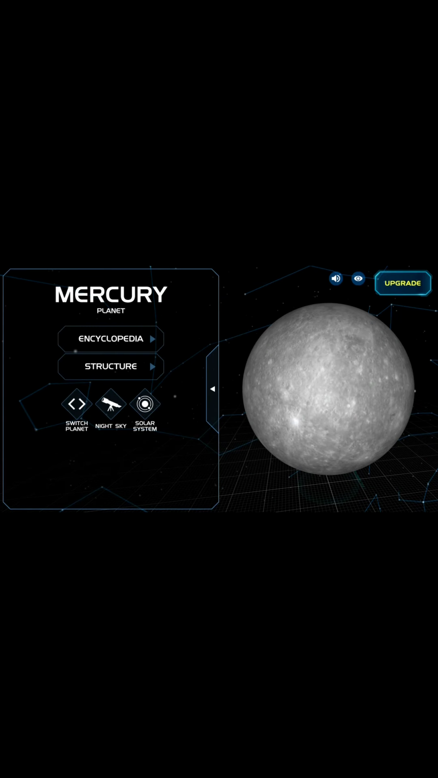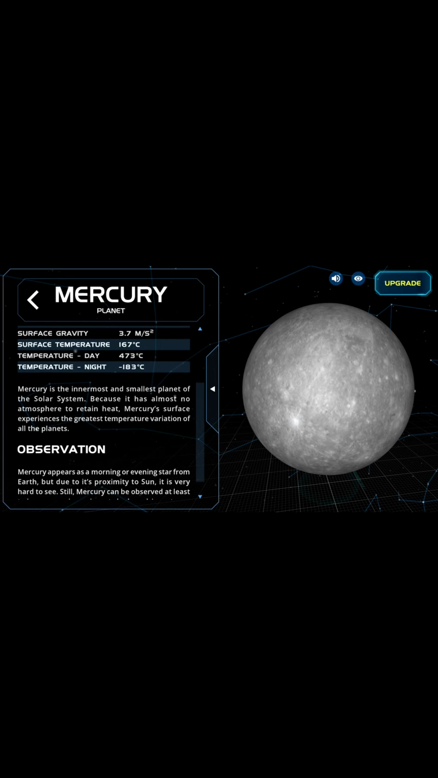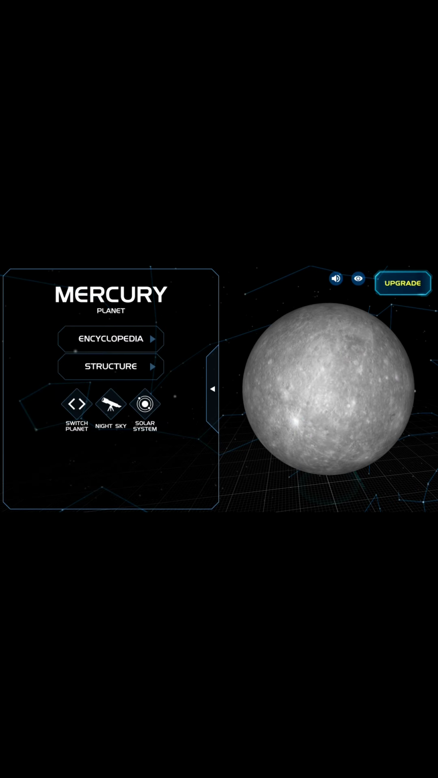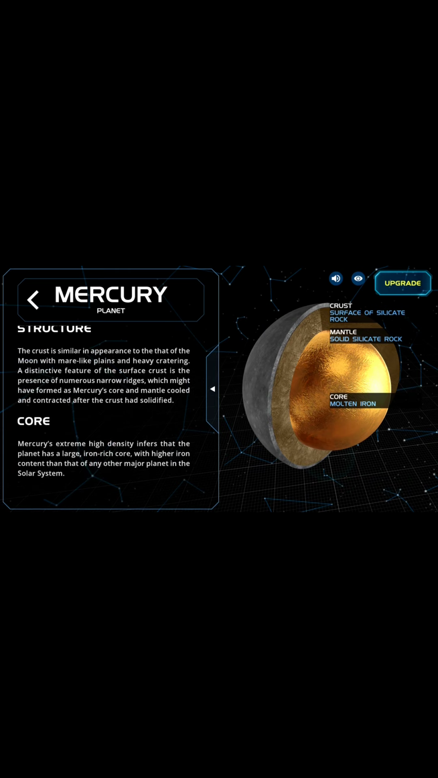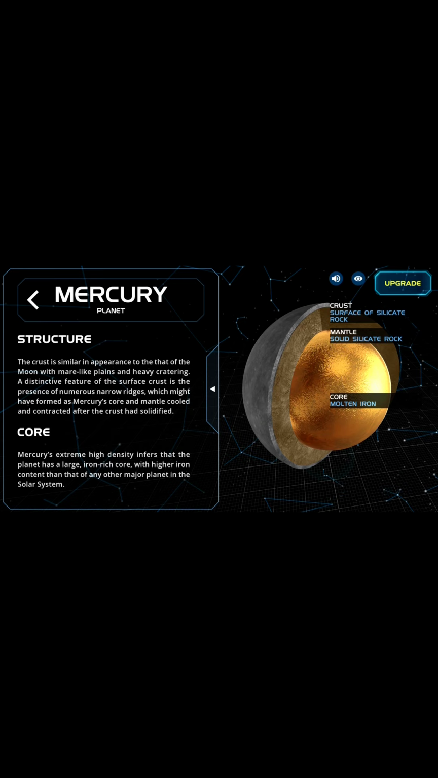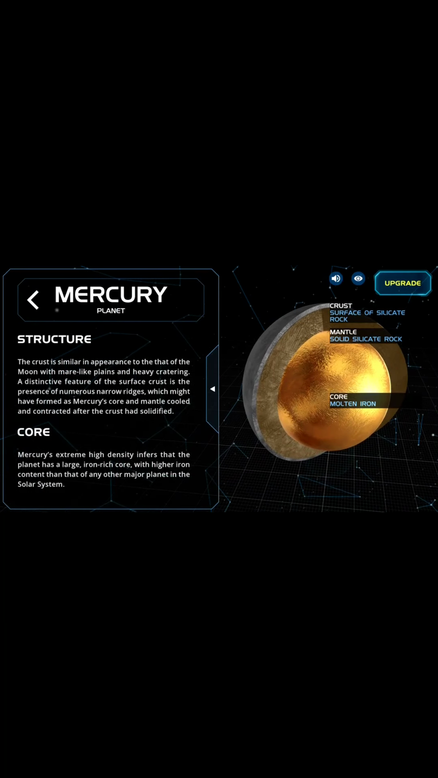Mercury is the coldest planet, and we'll read its structure. It has three layers: crust, mantle, and core. The crust is the outer layer, the mantle is the ball you can see, and the core is the inner side.